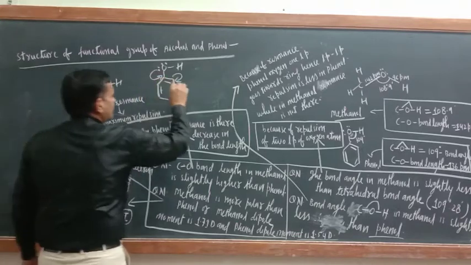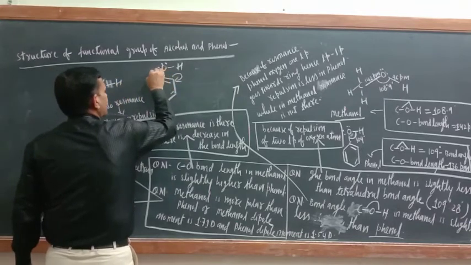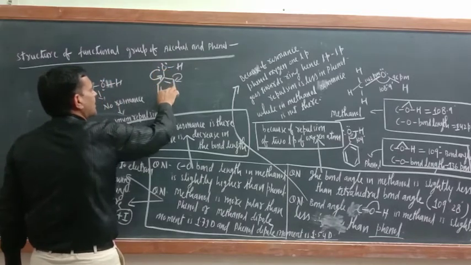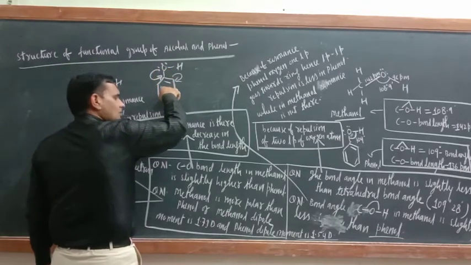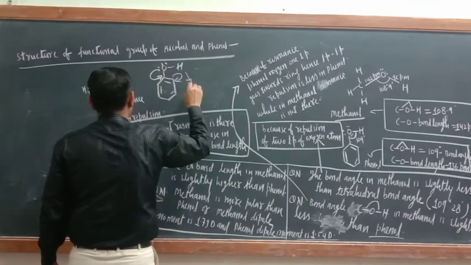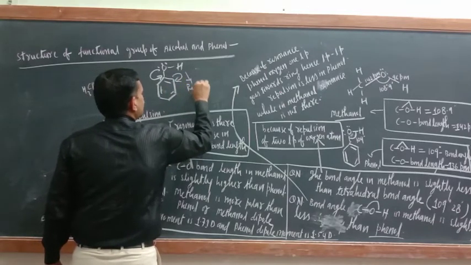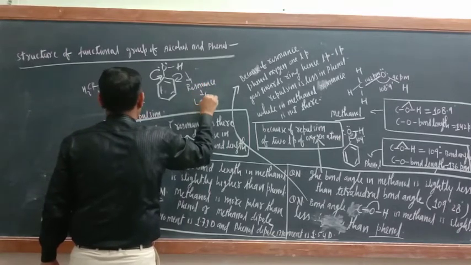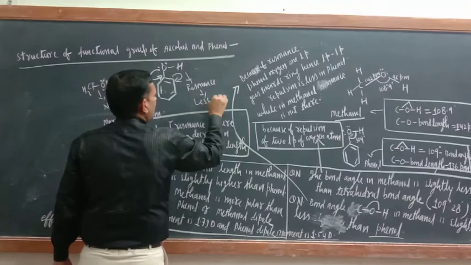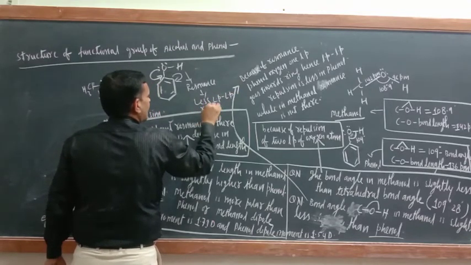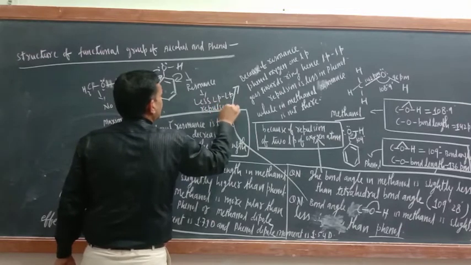And here, due to migration of the lone pair of electrons toward the ring, resonance is there. So there is less lone pair repulsion.